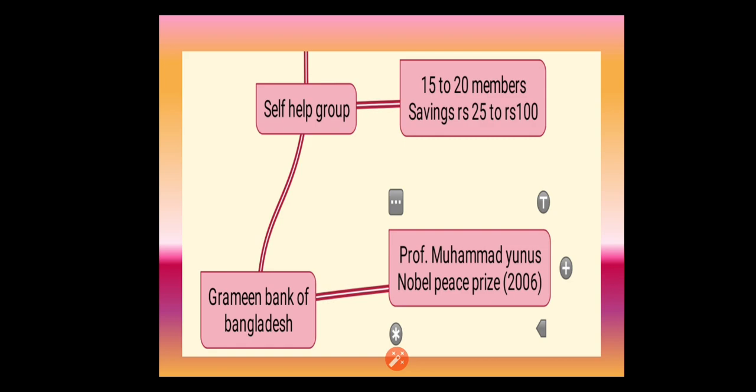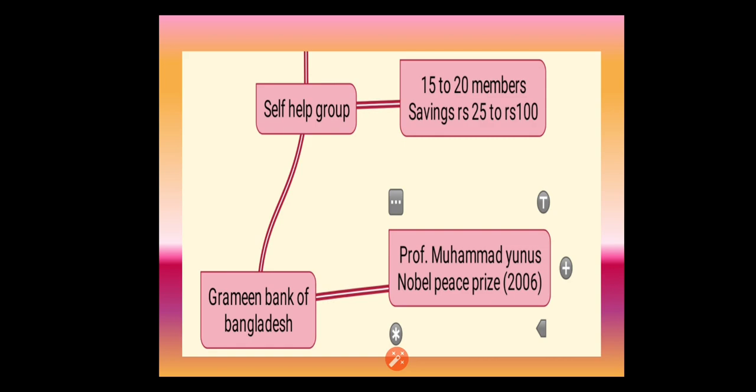Many successful entrepreneurs came from the self-help group. That is the main thing. It is a positive in the self-help group. And what is the advantage of the self-help group? The women will get self-employment, and they can come out of economically backward situations. They can help the family economically and improve their standard of living. These are the main advantages of the self-help group.